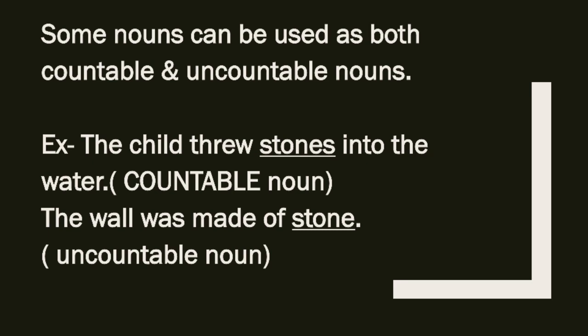Although both of them are stones only, in the first one it is used as an object, so you can count it. In the second one it is used as a material. That's why you cannot count it. Now just see students, it is the same as we have seen in the example of glass, glass of water and doorknob. So when it is used as an object, you will recognize easily if you read the sentence carefully. अगर आप ध्यान से sentence पढ़ोगे, you'll get the meaning that actually it is used as a countable noun or an uncountable noun.